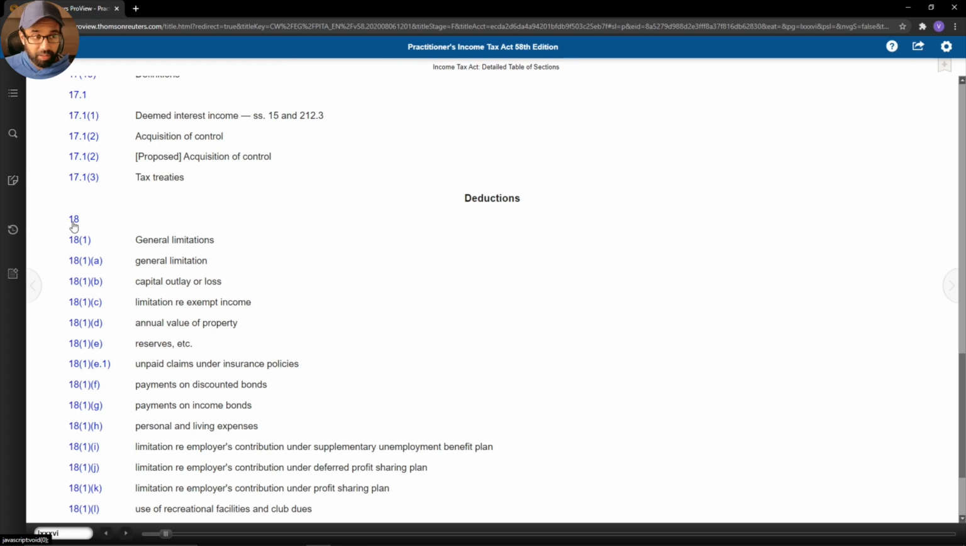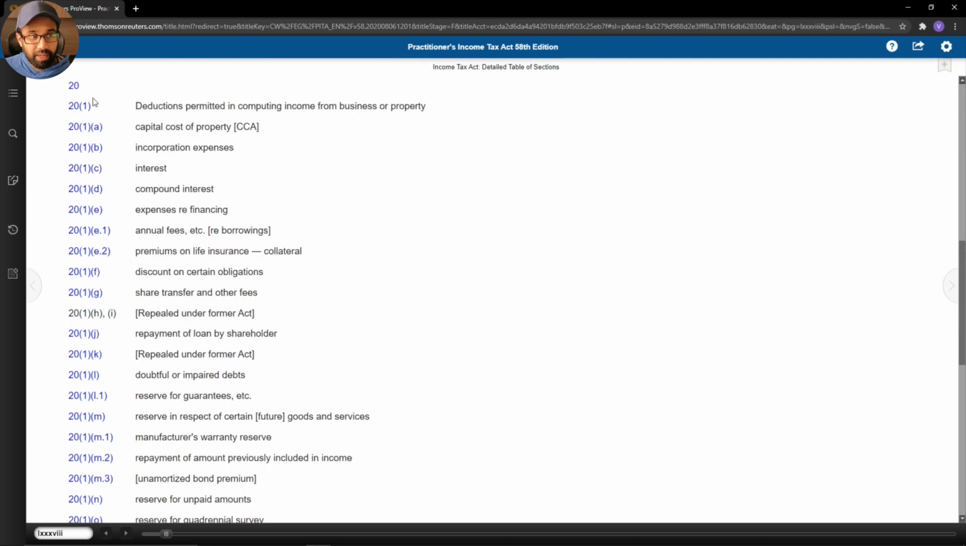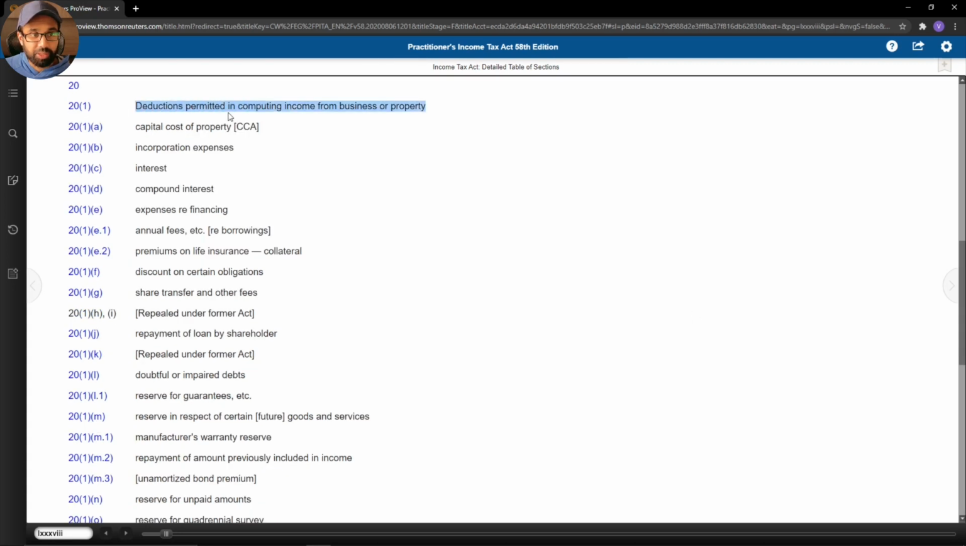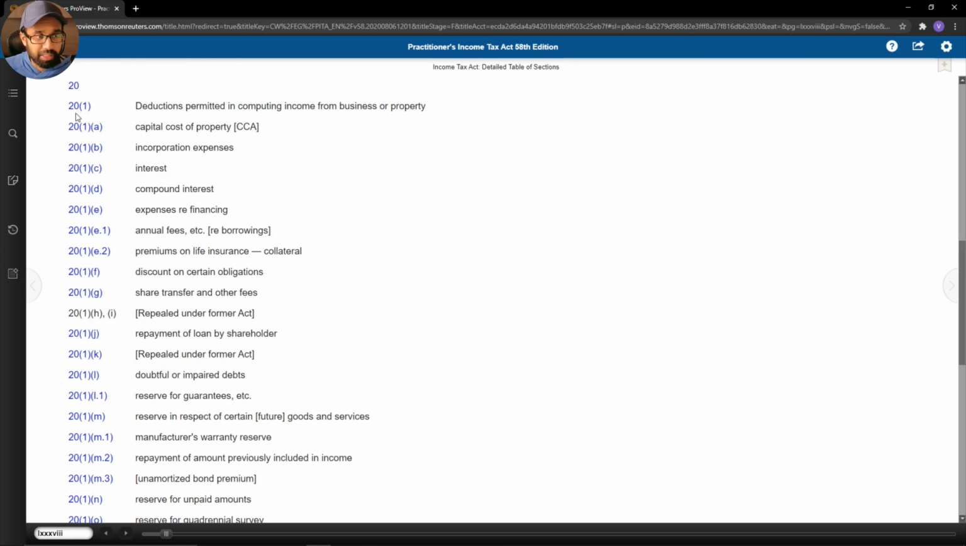And if you've been following along in the textbook and in your lecture, you know that section 18 starts off with limitations. In other words, it starts off talking about what cannot be deducted. ITA 20 starts talking about deductions permitted in computing income for business or property. And we are specifically interested in paragraph C, which relates to interest. Let us first of all go to section 20, subsection 1, to ensure we get the appropriate context. Please navigate to that page.